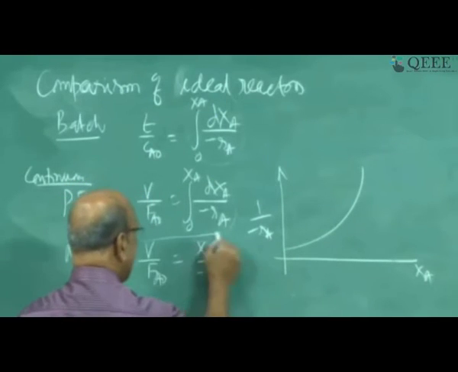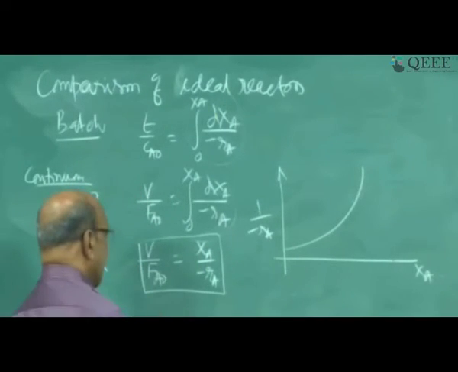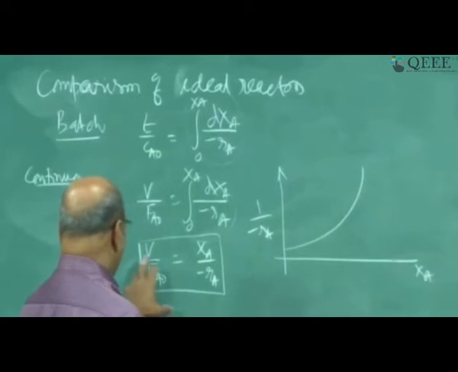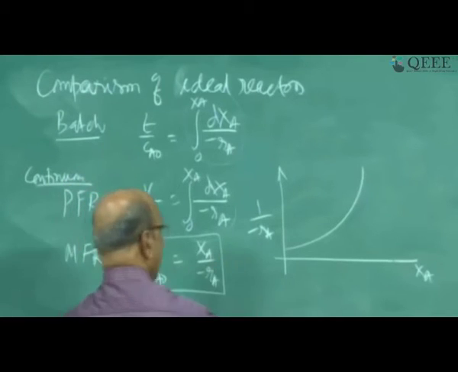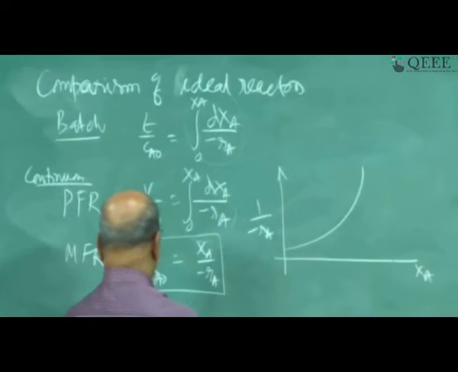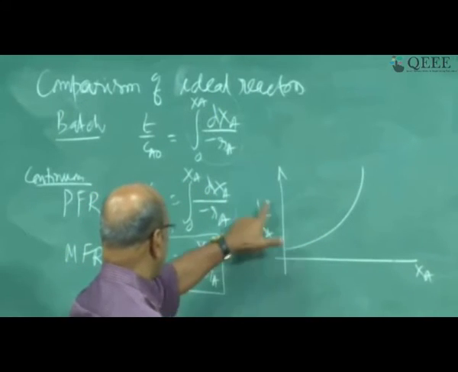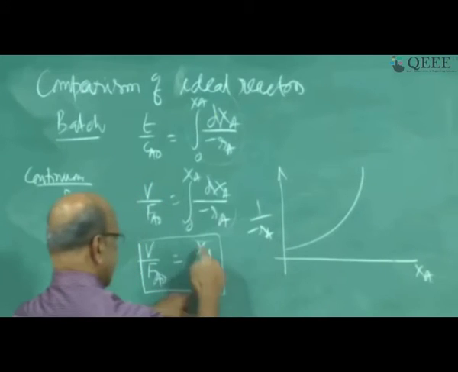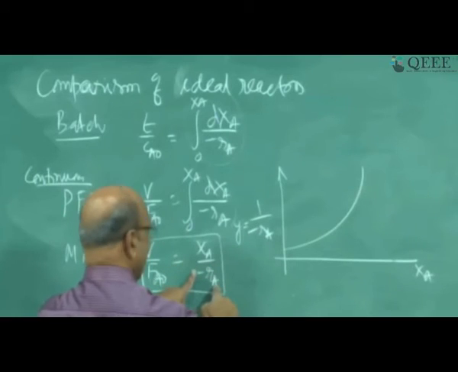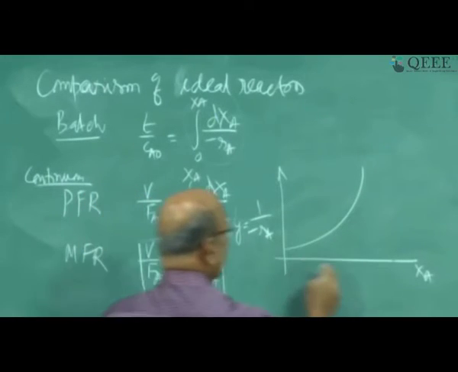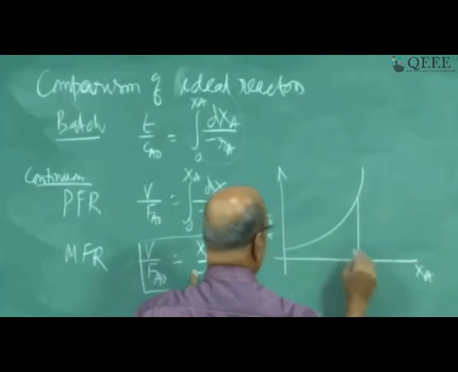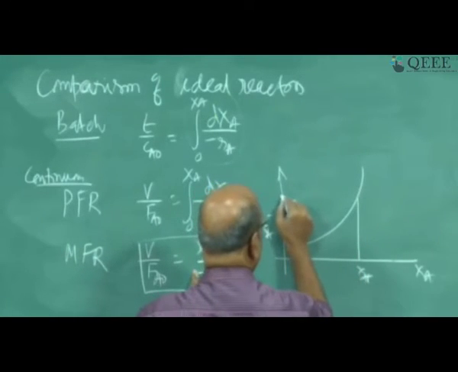But now this expression is nothing but an algebraic expression, right? 1 by minus RA is nothing but y equal to mx. So I take 1 by minus RA as y, and y into x, where x is somewhere here, which may be XAF, and 1 by minus RA is somewhere here.